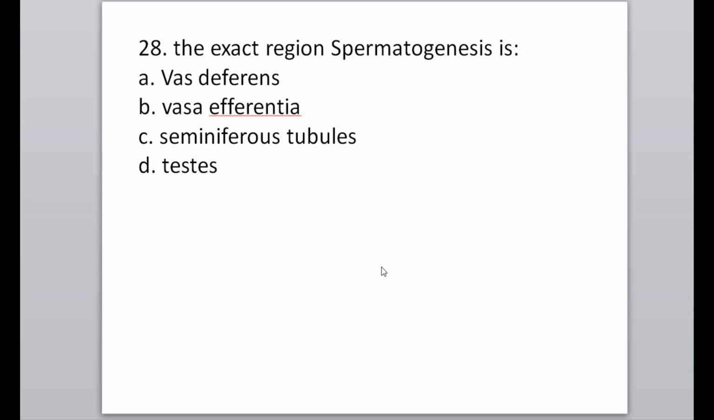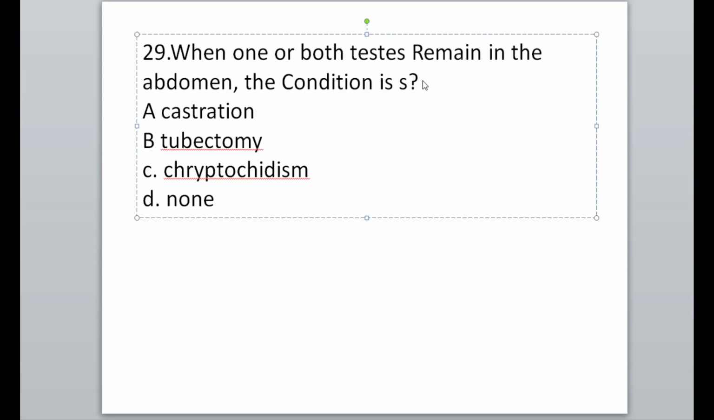Next MCQs. The exact region of spermatogenesis is the seminiferous tubule. There in the seminiferous tubule, sperm production occurs. Next MCQs. When one or both testes remain in the abdomen, this condition is called cryptorchidism. So option C is correct.